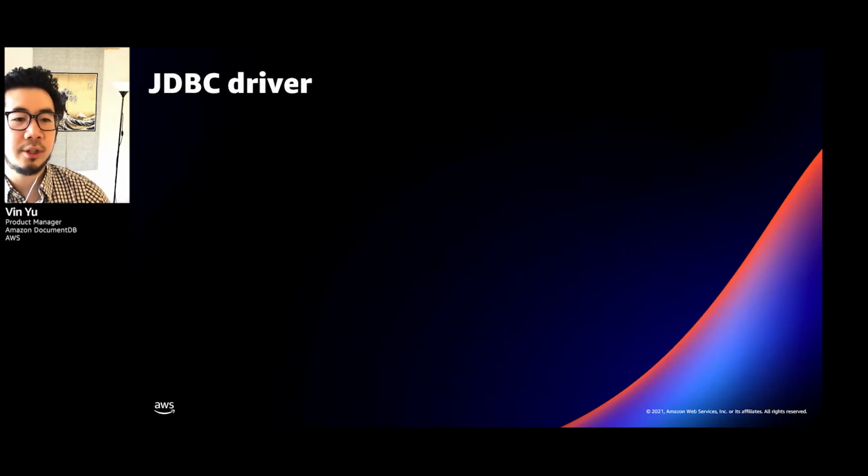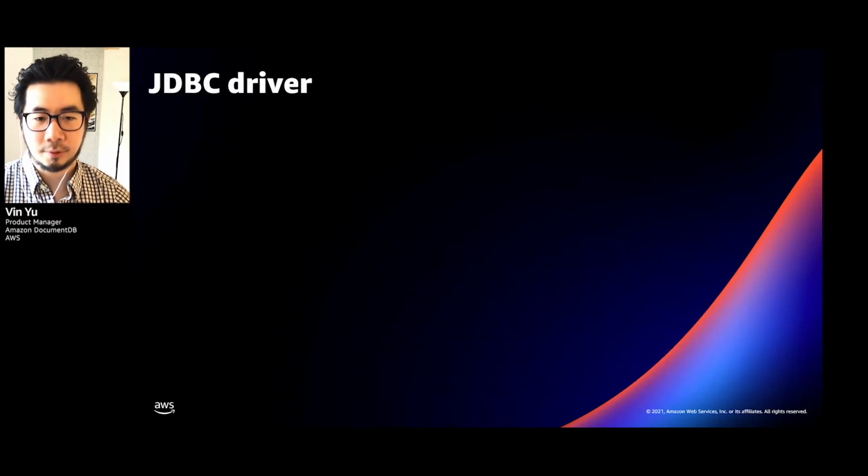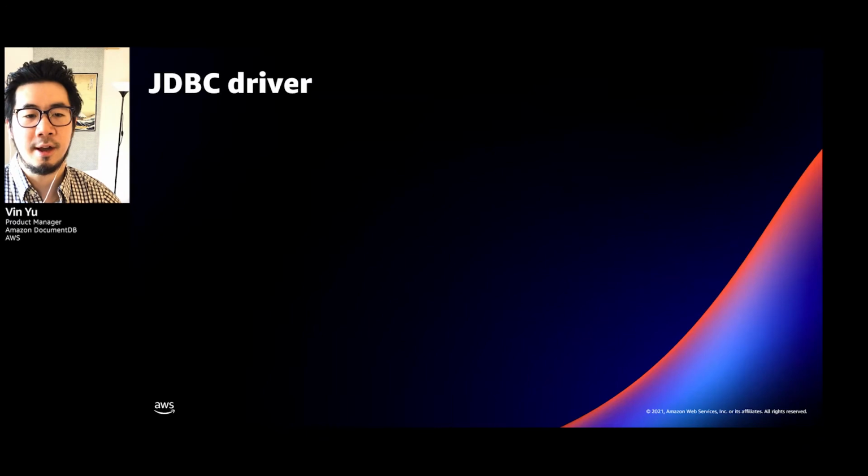Now, shifting gears a little bit, another area we really like that we've been focusing on is connectivity and drivers. The main point of investing in this area is that we really want to enable different types of applications to connect to DocumentDB.